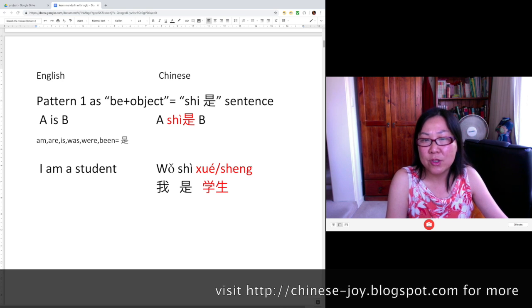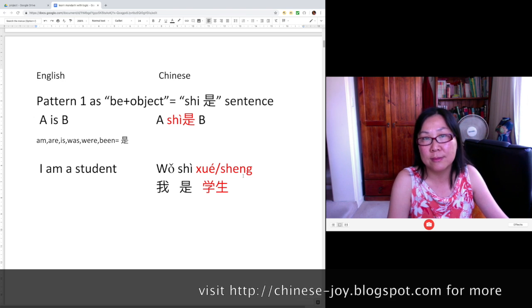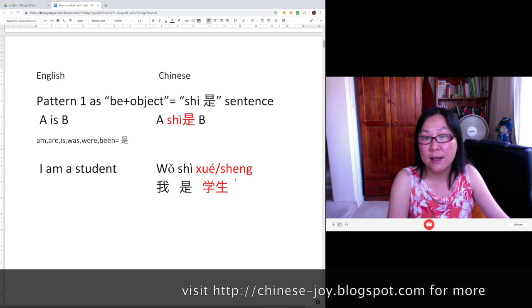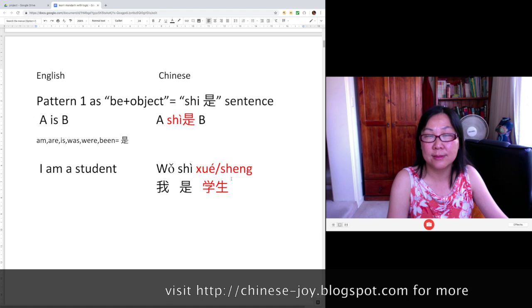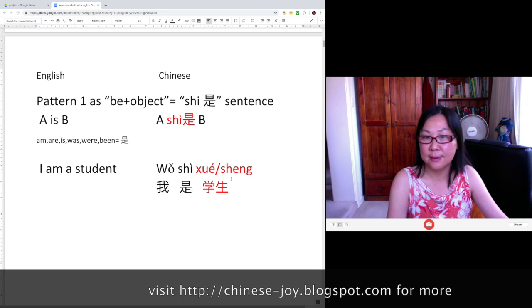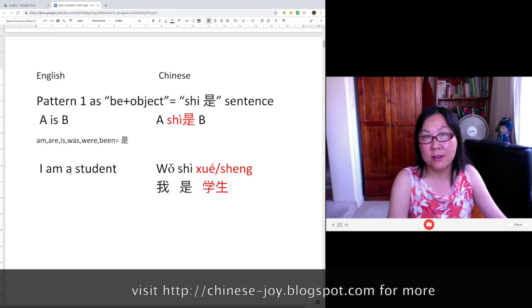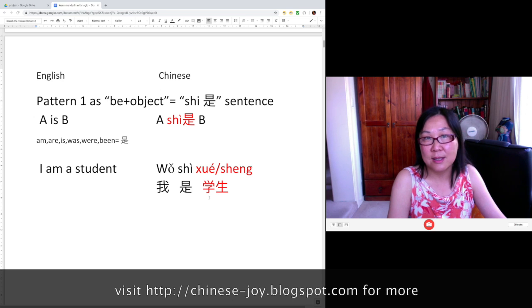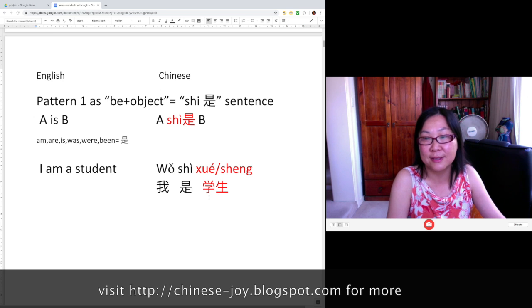In northern China, people tend to read 生 as light tone. In southern China, people tend to say 生 as first tone. I'm using the northern accent here. 我是学生. 我是学生. English has the article words a and the, but Chinese doesn't have article words. That's why Chinese people make mistakes with article words quite often.